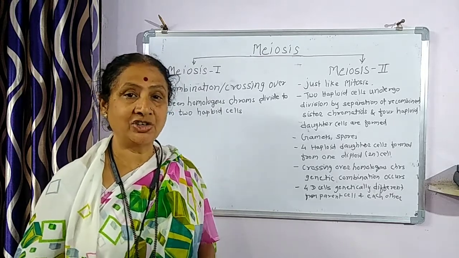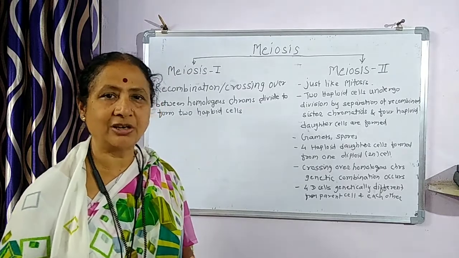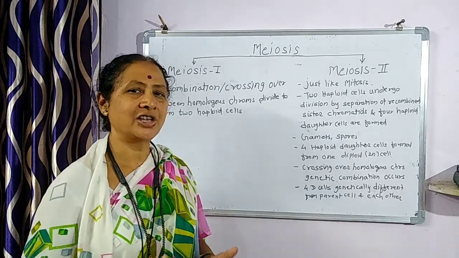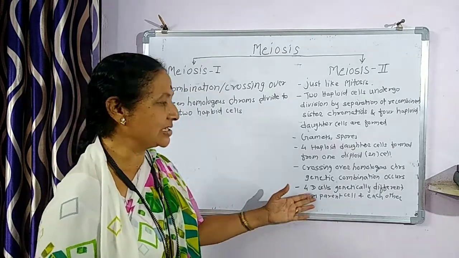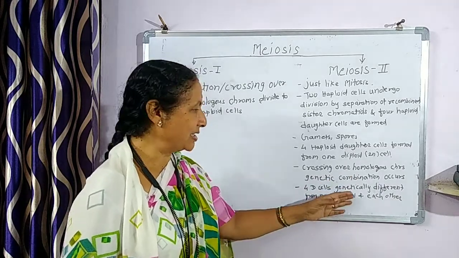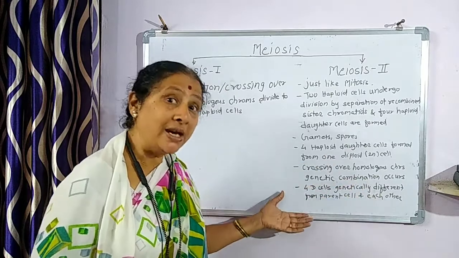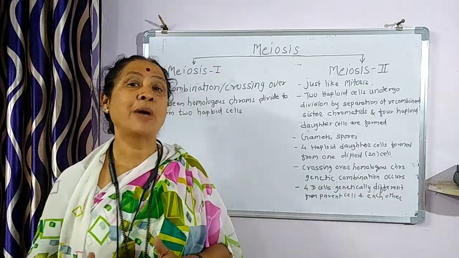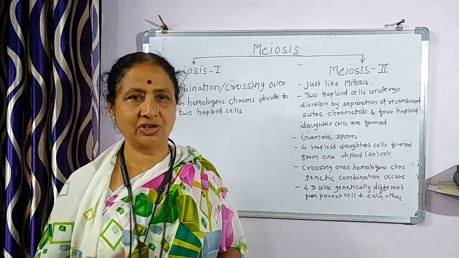They have variation as the genetic characters are recombined. All four daughter cells generated this way are genetically different from the parent cell as well as from each other.